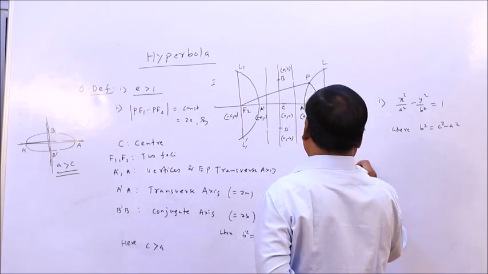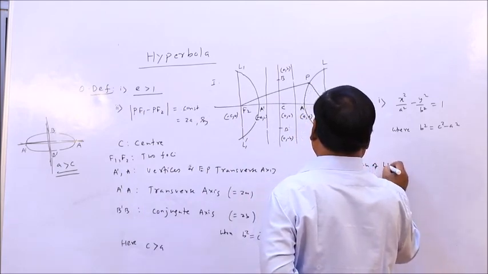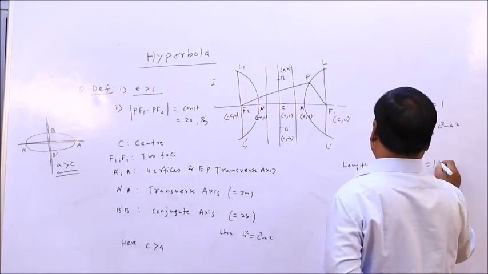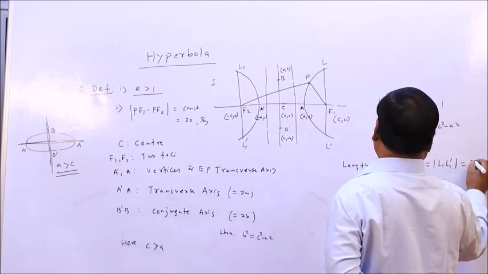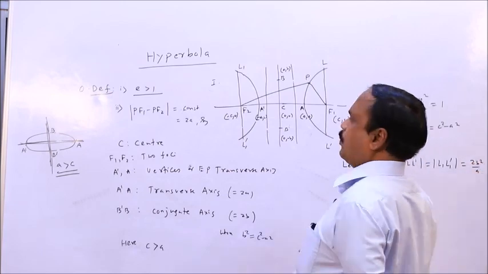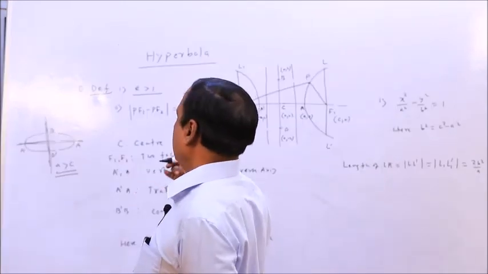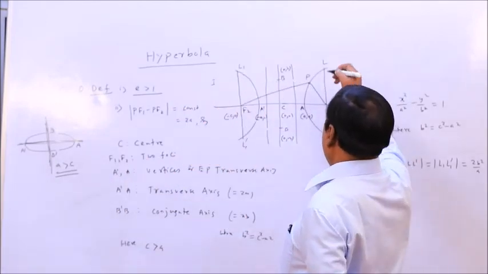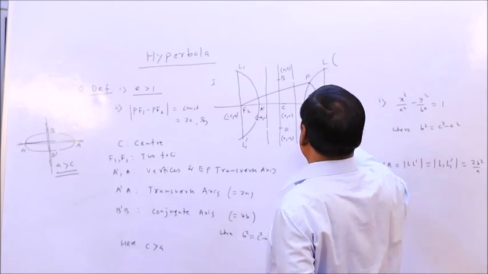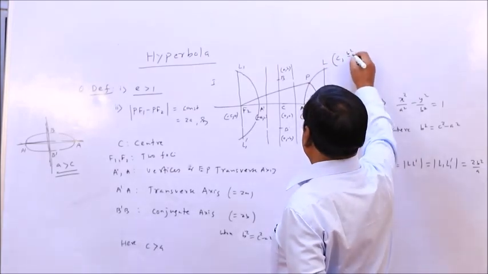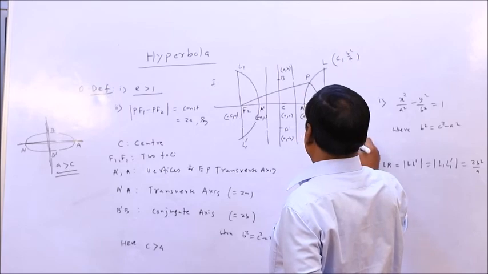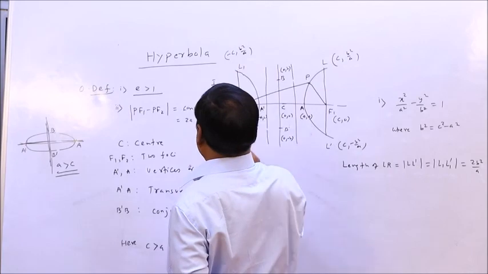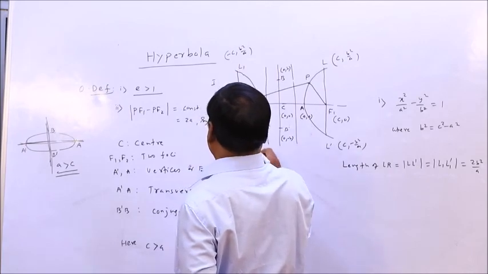So, the length of the latus rectum will be LL dash or L1 L1 dash, again that will be 2b square by a. Proceed in the case of ellipse in the same manner as you proceeded and found the coordinates. Here in this case, this is c, b square by a, this will be c, minus b square by a, this will be minus c, b square by a, this is minus c, minus b square by a.